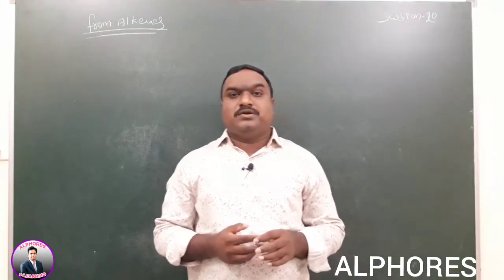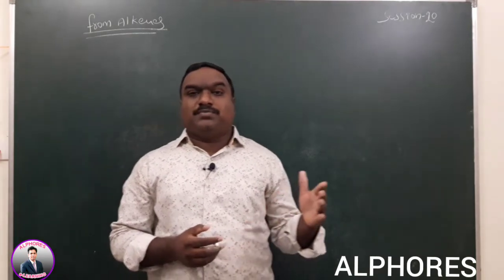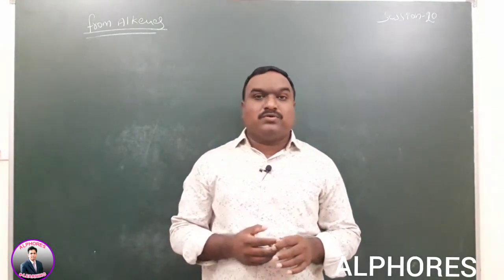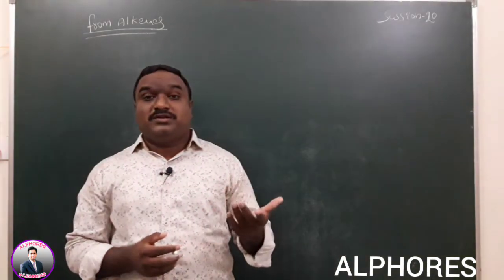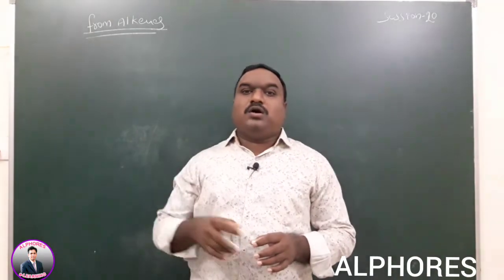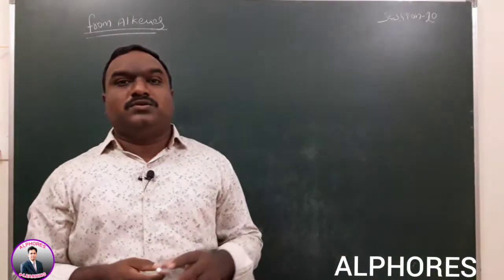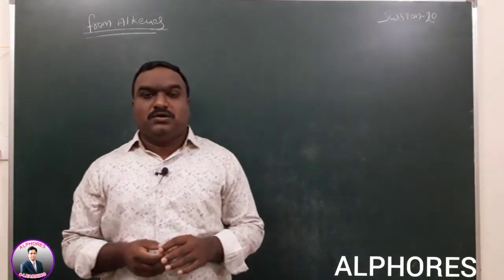How to write the product? Based on the Markovnikov rule. Whether the Markovnikov product or the anti-Markovnikov product is possible, based on the reagent we can write those products. Here a simple alkene is given, and alkene undergoes hydration to form alcohols.